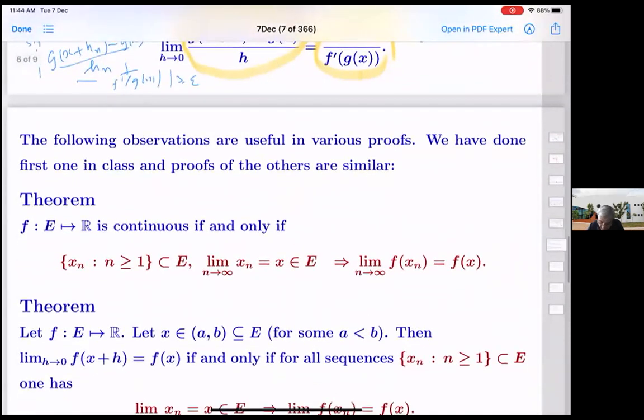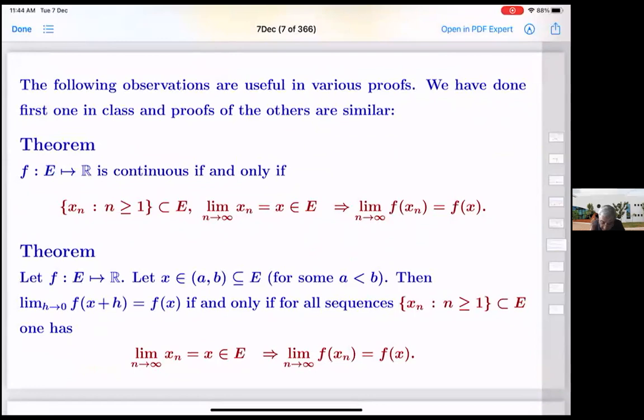The following observations are useful in various proofs. We have done one in the class, and proofs of the others are similar. So we had done the following: f is continuous if and only if for a sequence xn, limit of xn is x implies limit f of xn equals f of x. This is exactly what we have done in class.